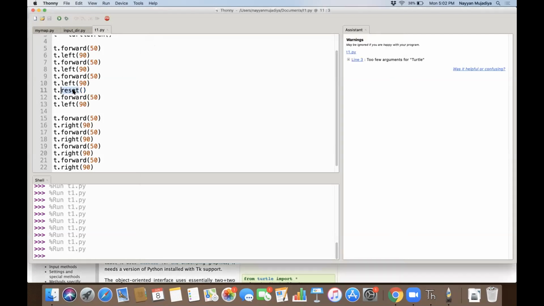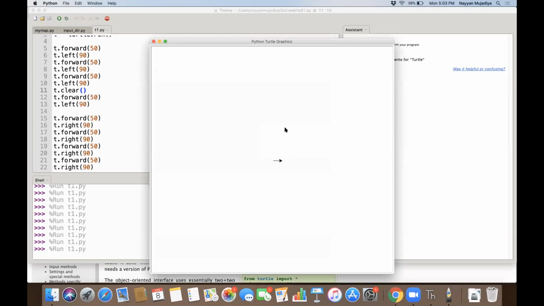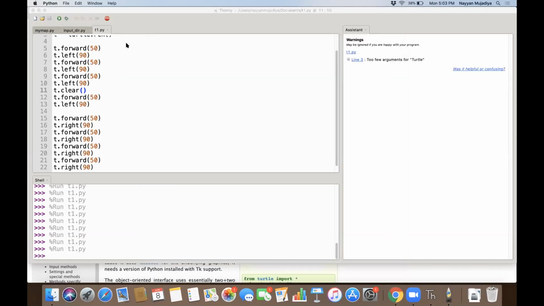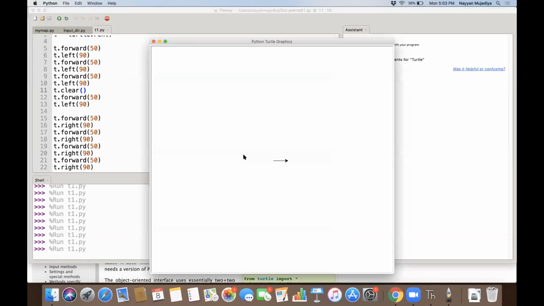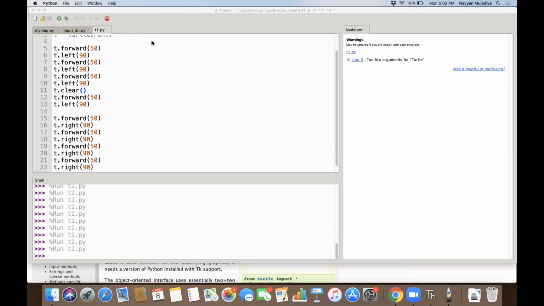Now, instead of reset, if I say clear, what it does is it just clears everything, but it will not go to the original location of the turtle. Okay. You see, let me again run it. So it will clear off, but it will not go to the original location. Yeah, it will just clear the entire figure and then not go to the original. Okay. Yes.